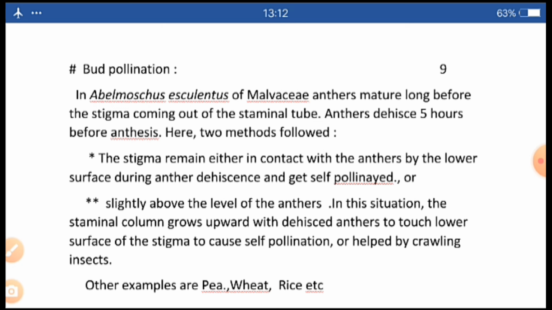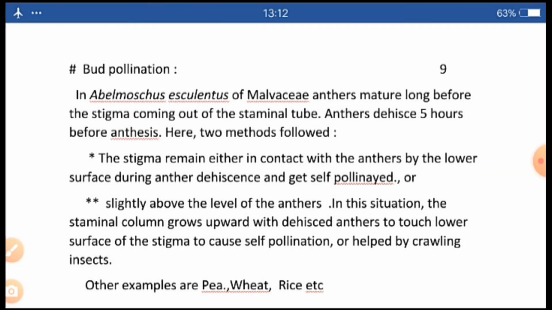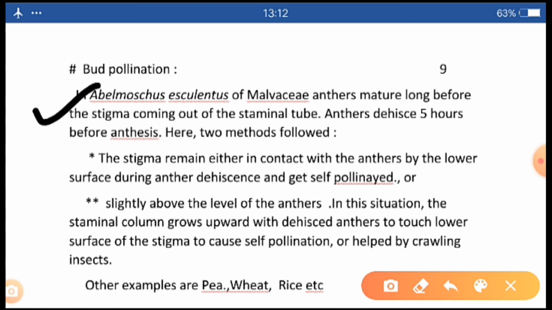What happens to Abelmoschus esculentus? Two methods are performed.